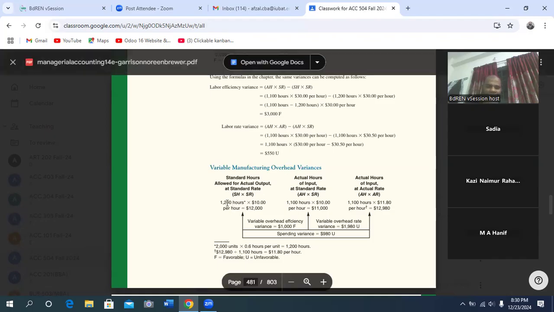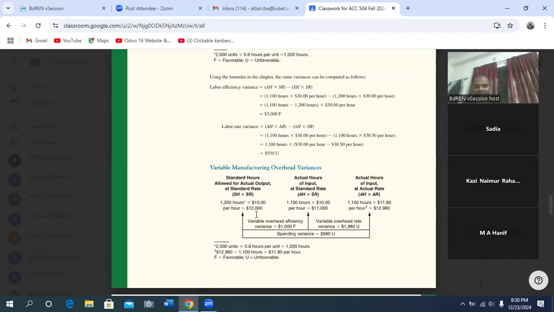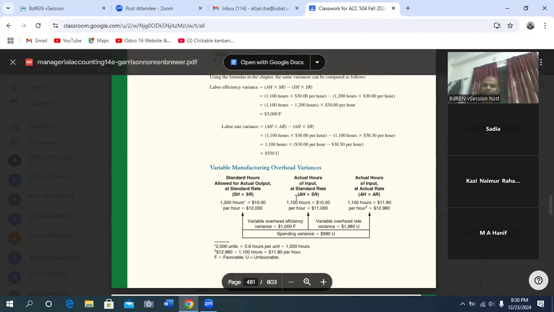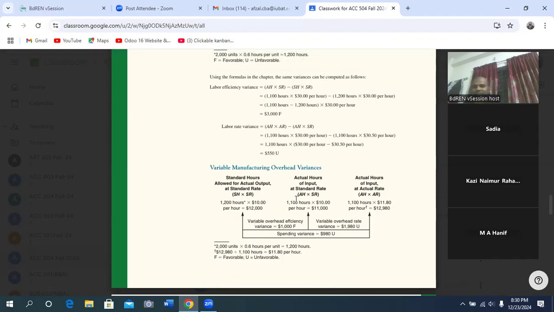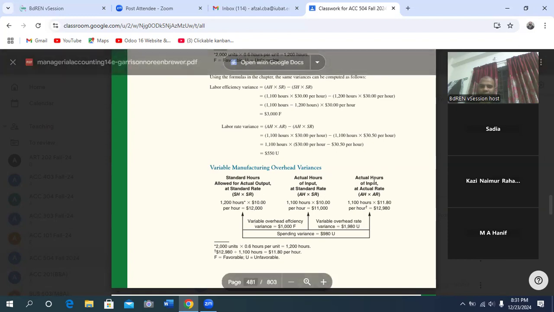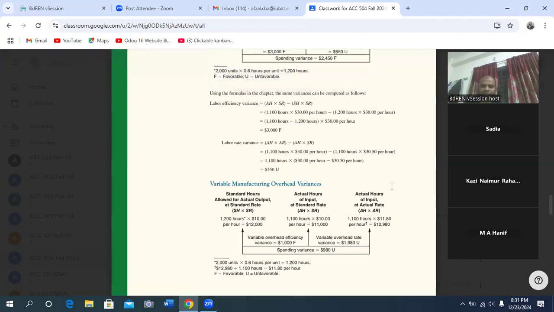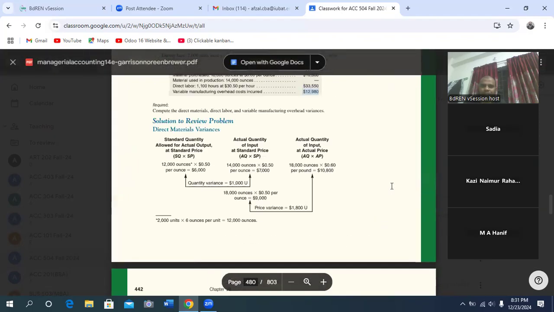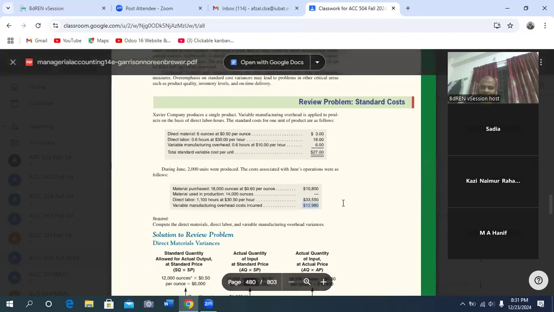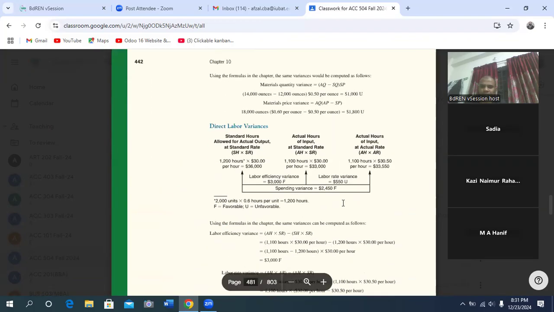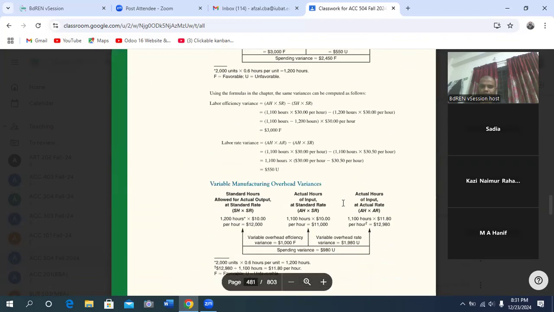Now, if you compare hours to hours, then you can get the variable manufacturing efficiency variance. Standard is 1,200, but actually it requires 1,100. Again, it is favorable, 1,000 favorable. And then the rate and actual hours, also given in the question, 12,980. This is 12,980.